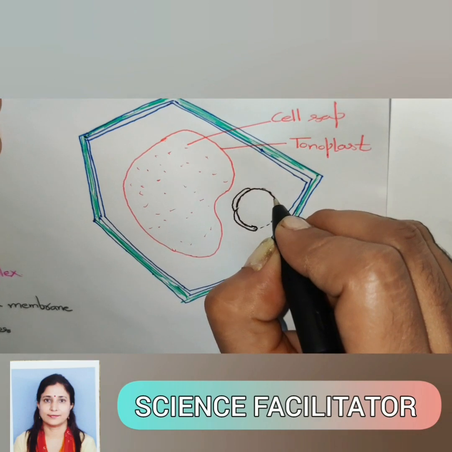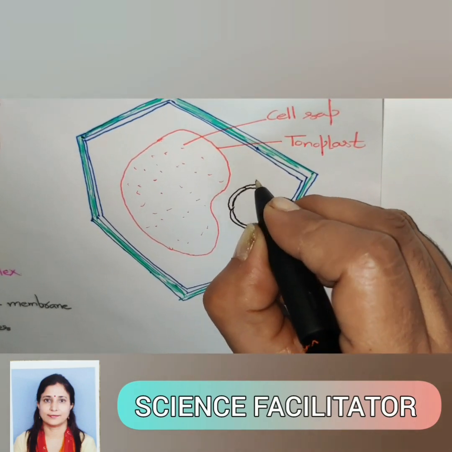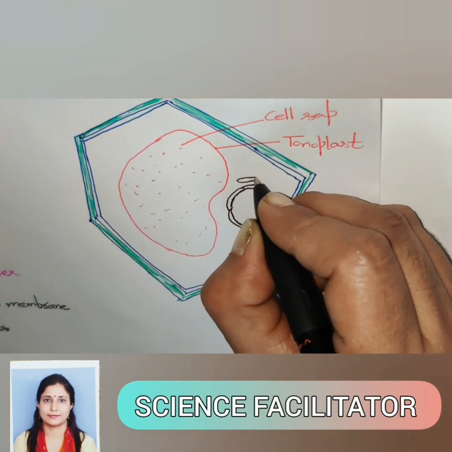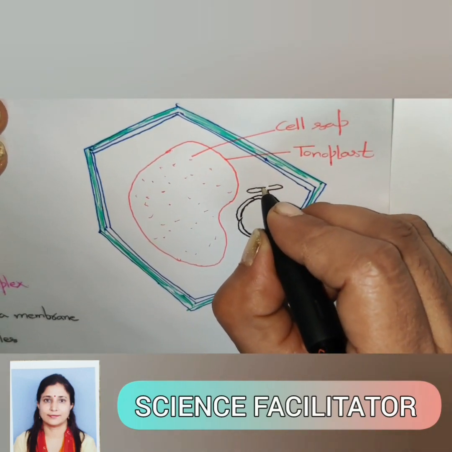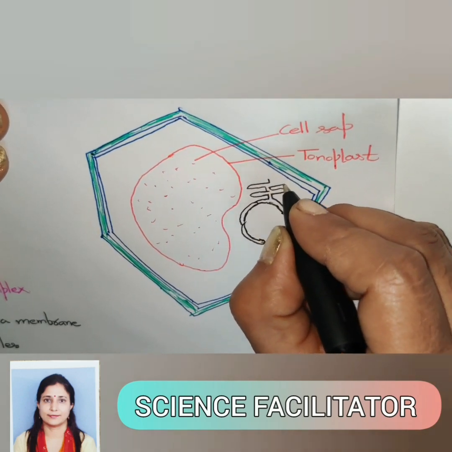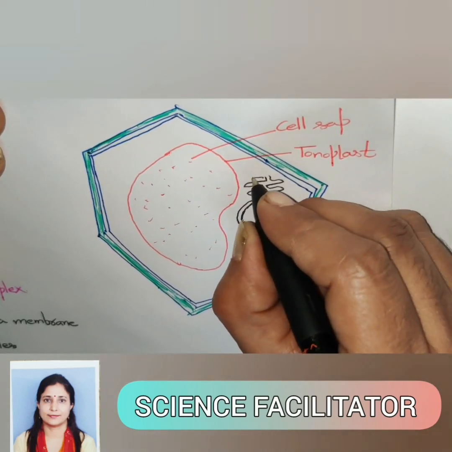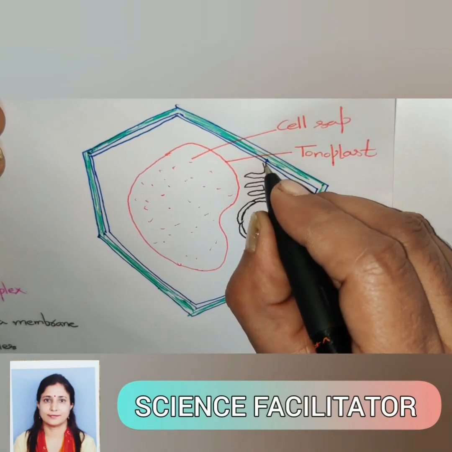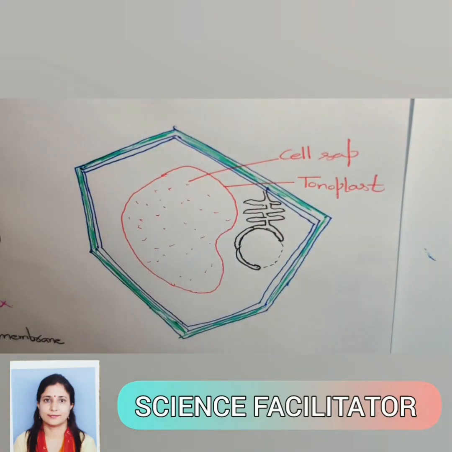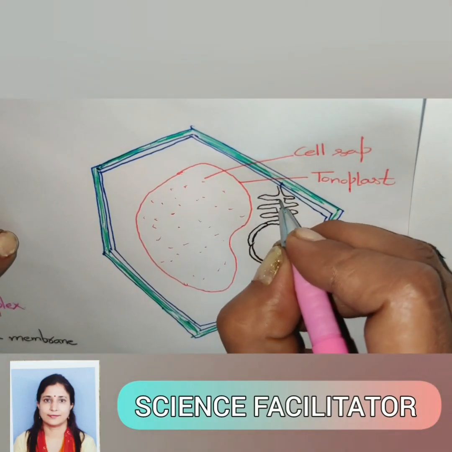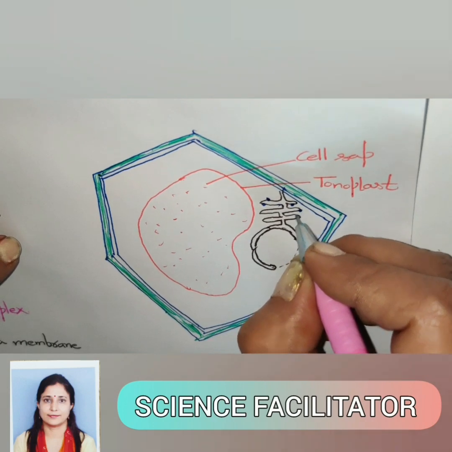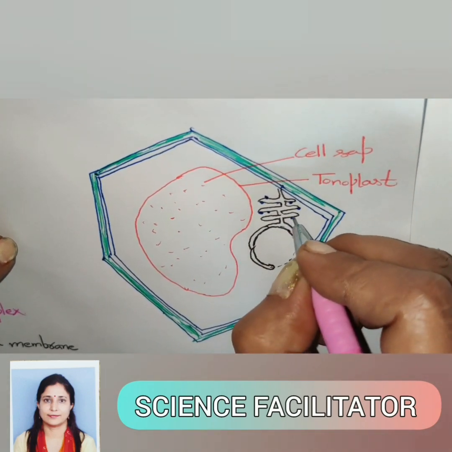In the same way as in the animal cell, the nuclear envelope is in continuation with the endoplasmic reticulum till the plasma membrane. We will draw it. A very beautiful pattern will be formed with the help of this endoplasmic reticulum. This endoplasmic reticulum is rough, it is studded with ribosomes, the protein factory.